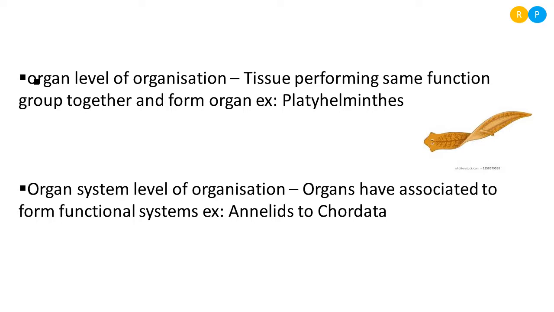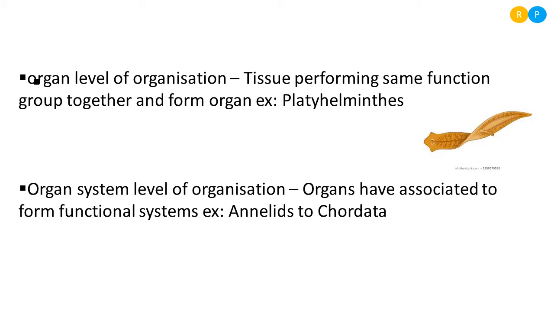Physiological activity is nothing but, for example, the digestive system helps in digestion. That is the physiological activity of the digestive system. Then the circulatory system helps in circulation of blood. That is the physiological activity performed by that particular system. Like this, organs are organized to form the organ system level of organization. This can be seen in some animals, from phylum Annelida up to the chordates, all animals showing organ system level of organization. This is a more advanced level of organization seen in animals.